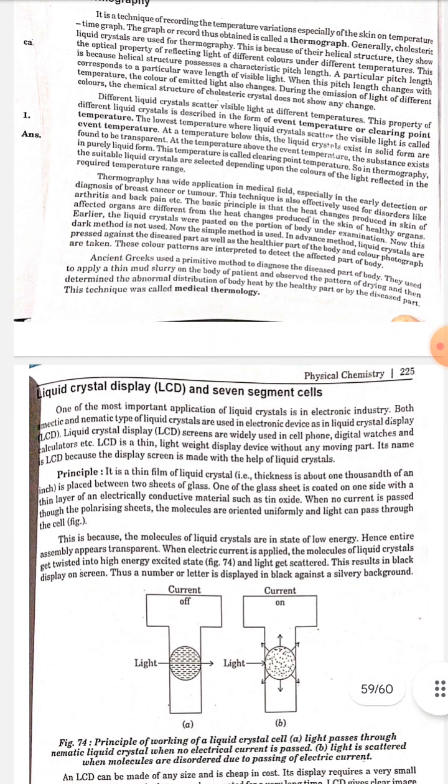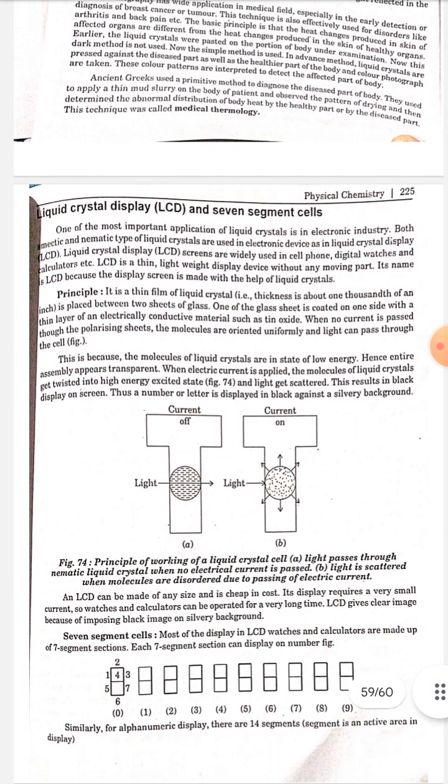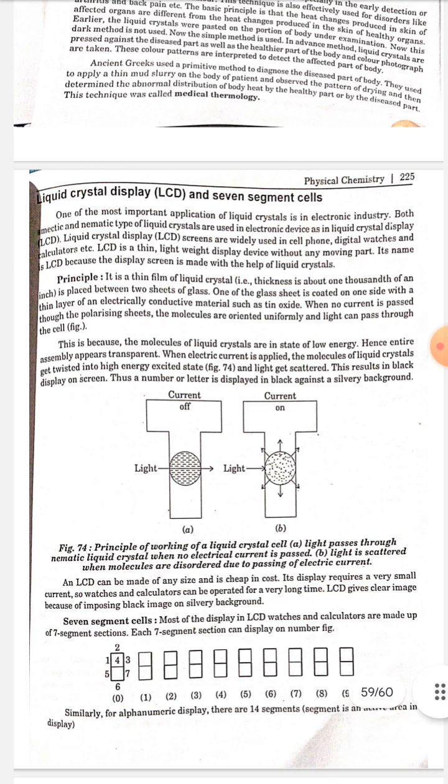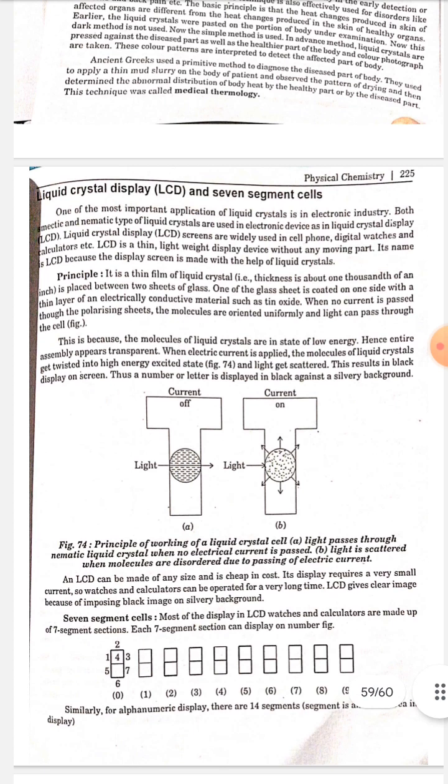Liquid crystal display, LCD, and 7-segment cell. One of the most important applications of liquid crystal is in the electronic industry. Both smectic and nematic types of liquid crystal are used in electronic devices, as in liquid crystal display, LCD. LCD screens are widely used in cell phones, digital watches and calculators, etc. LCD is a thin, lightweight display device without any moving part. Its name is LCD because the display screen is made with the help of liquid crystal.